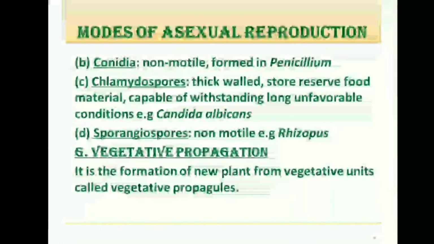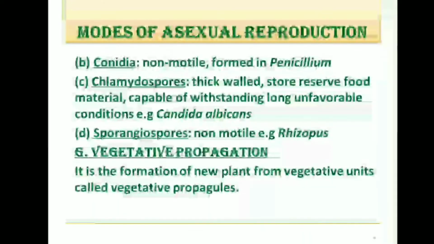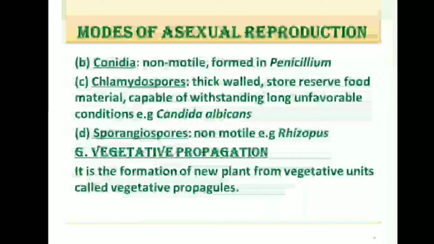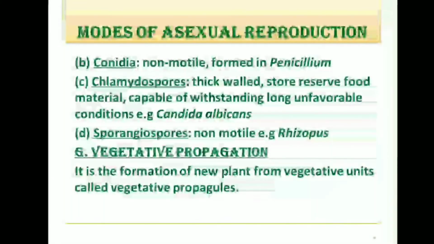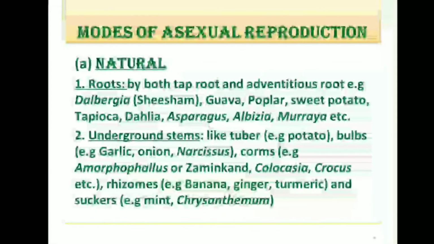Then the next mode of asexual reproduction is vegetative propagation. It is the formation of a new plant from vegetative units called vegetative propagules. Remember, this method produces a large population of clones in the shortest time. Now, vegetative propagation can be achieved in two ways.